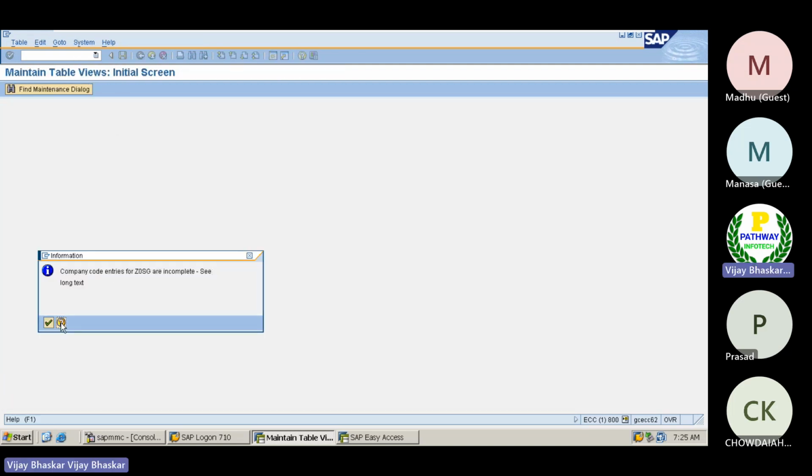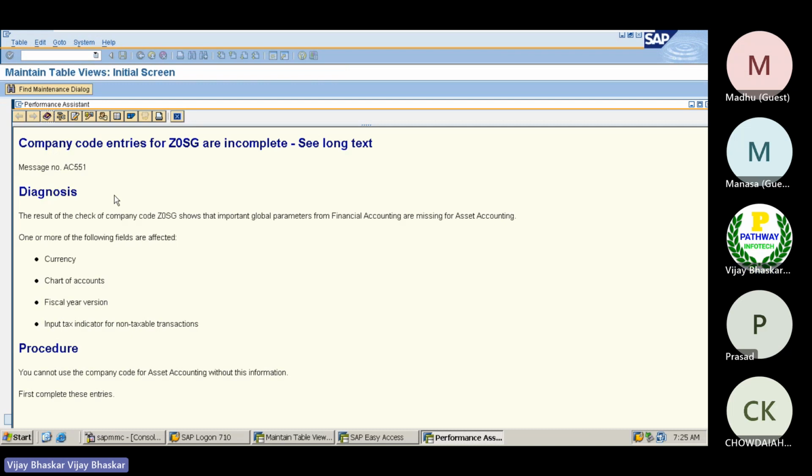It is still giving some warning message. What is this? Let's see. The result of checking the company code shows important global settings for financial accounting are missing for asset accounting.